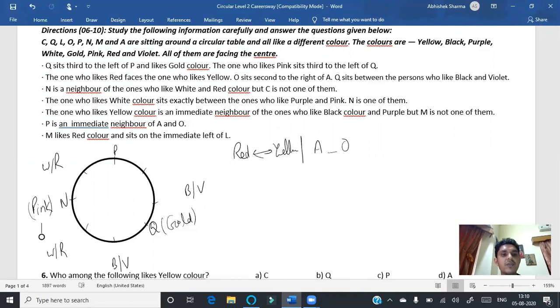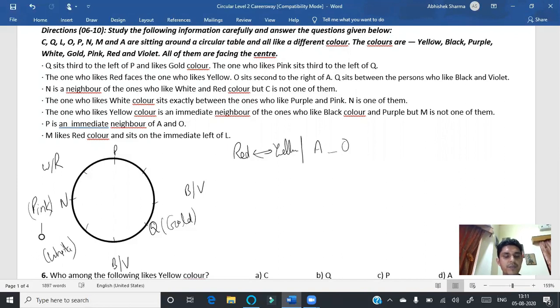Thereafter, the one who likes white color sits exactly between the ones who like purple and pink.